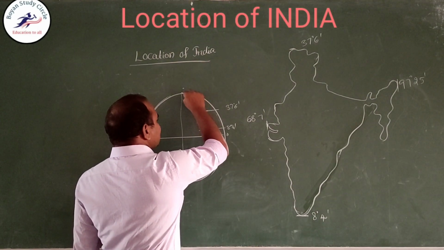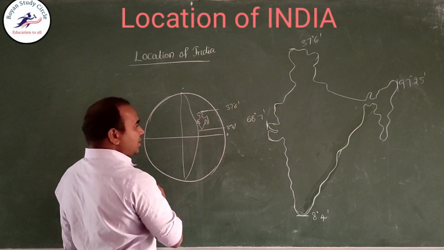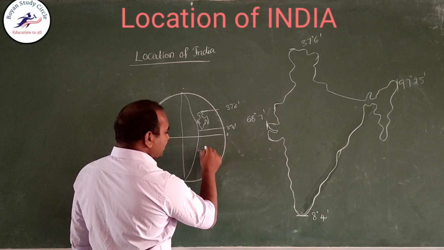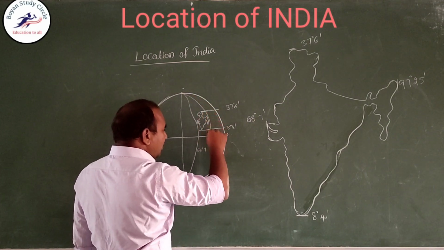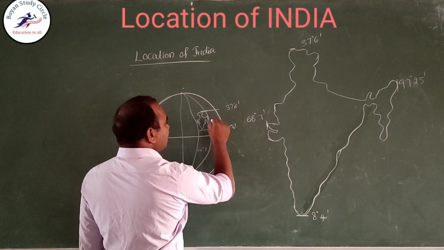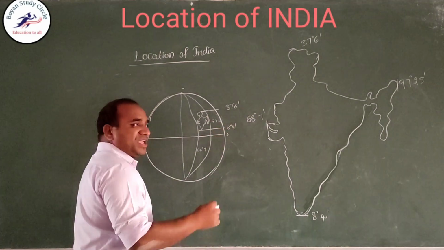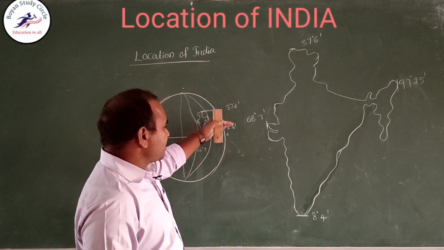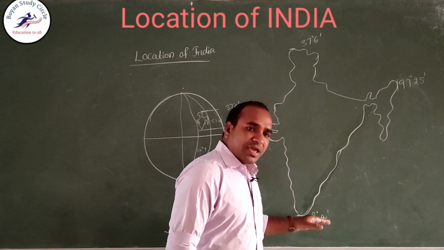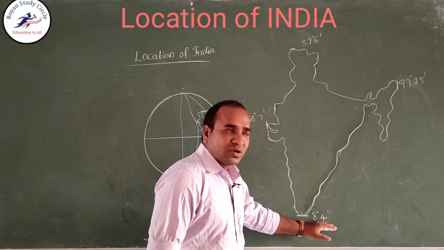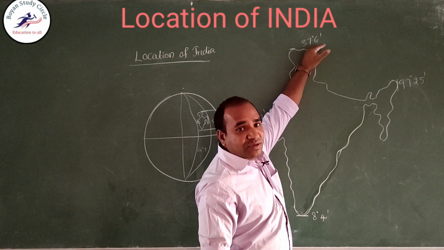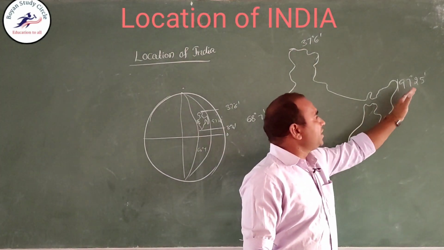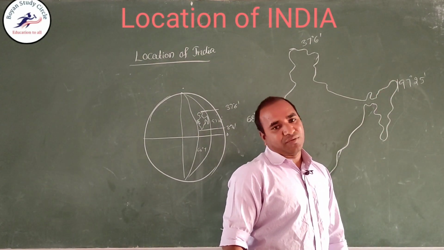So India lies between 68 degrees 7 minutes and 97 degrees 25 minutes eastern longitude. So the extension of India lies between 8 degrees 4 minutes and 37 degrees 6 minutes north latitude and 68 degrees 7 minutes and 97 degrees 25 minutes eastern longitudes.